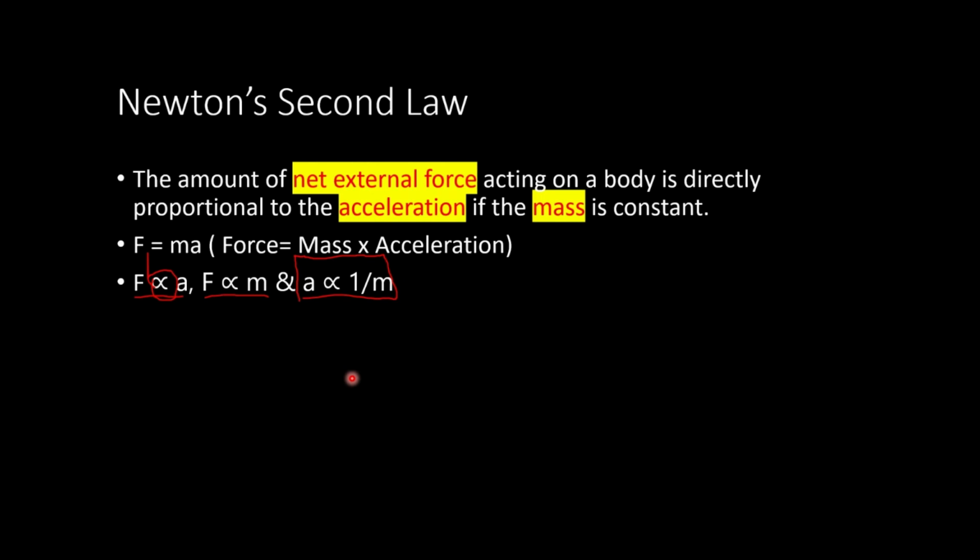For a certain force, let us say the force is 20. When the acceleration is 5, the mass would be 4. But when the acceleration decreases, the mass increases. That is what inversely proportional means: when one thing increases, the other decreases. When the acceleration becomes 4, the mass becomes 5. When the acceleration increases to 10, the mass of the object decreases to 2.